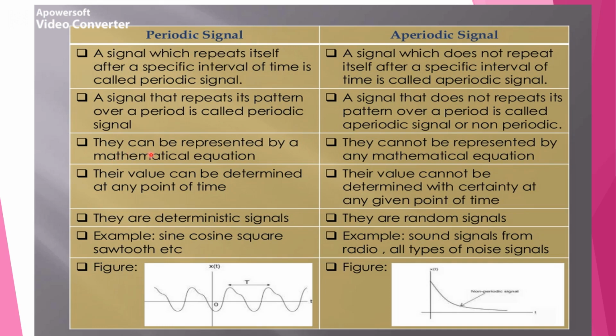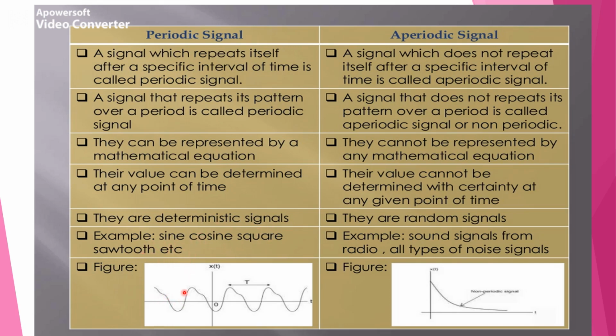A periodic signal can be represented by a mathematical equation, but for an aperiodic signal we cannot use any mathematical equation to represent it. The values of a periodic signal can be determined at any point of time, but for an aperiodic signal we cannot determine the values with certainty at a given point of time. So periodic signals are deterministic signals, but non-periodic signals are random signals. Examples of periodic signals are sine wave, cosine wave, sawtooth wave, etc.